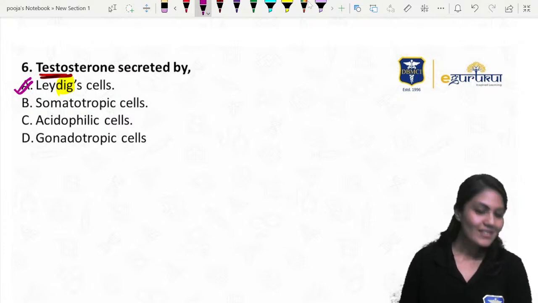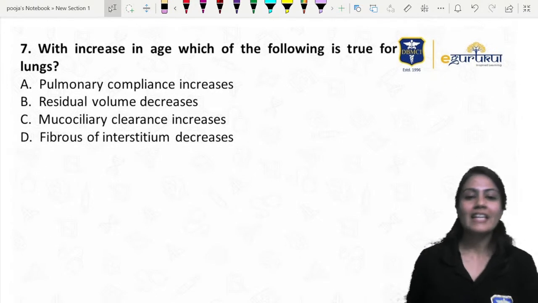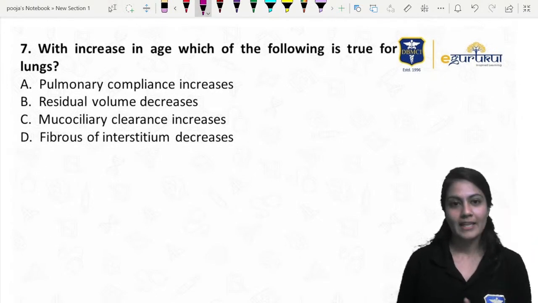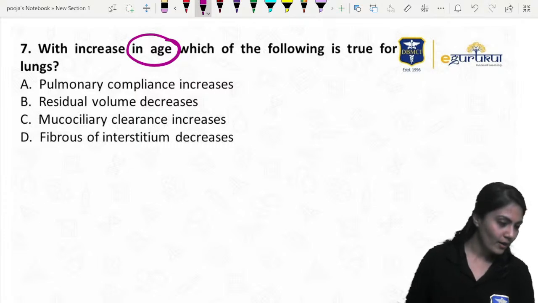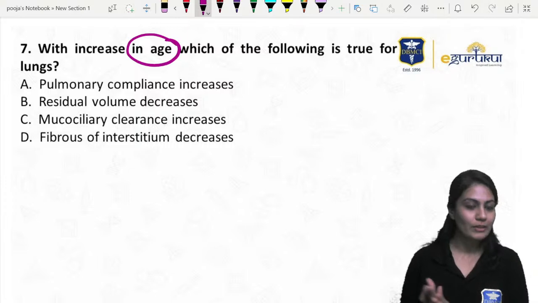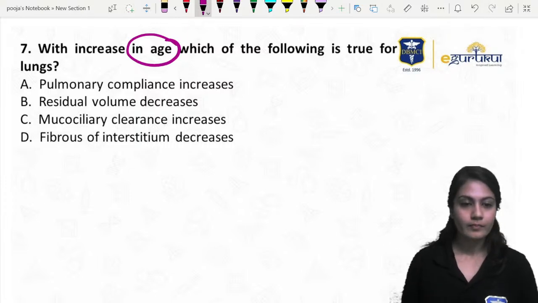Chalo. So Leydig cells, awesome guys, awesome. Chalo, let's move on. With increase in age, which of the following is true for the lungs? Increasing age. When we grow old, what is going to increase in us with the age? Obviously the age is going to increase, but the age is not in the option. Yes, what will increase? Tell me.